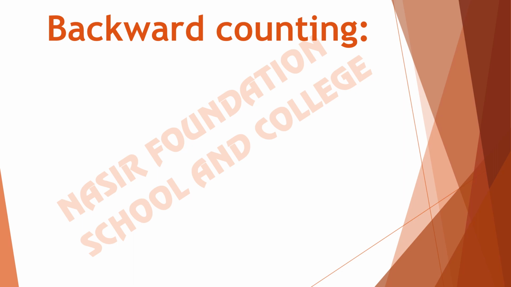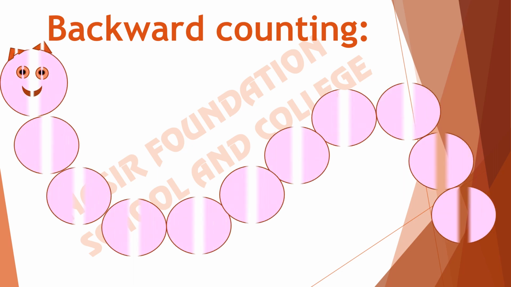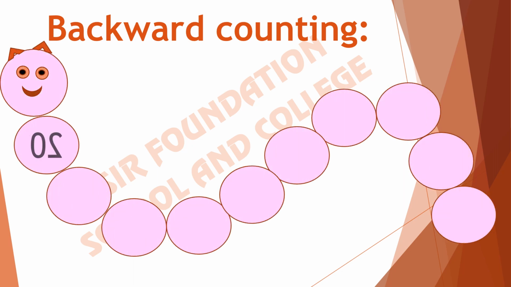Backward counting. Students, we have discussed the counting from 20 to 10. Now you will tell me what comes before. 20. What comes before 20? Very good. Before 20 it comes 19. And what is the previous number of 19?